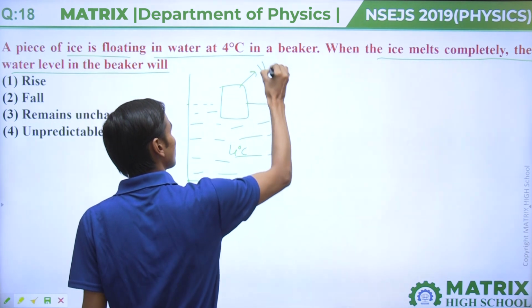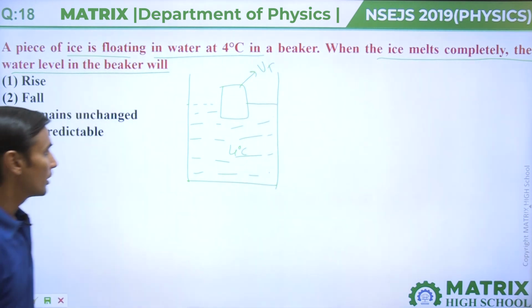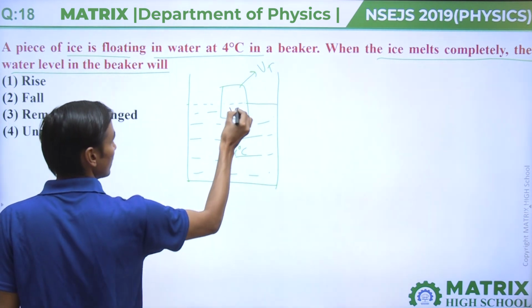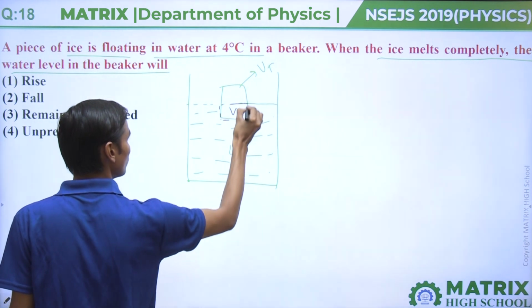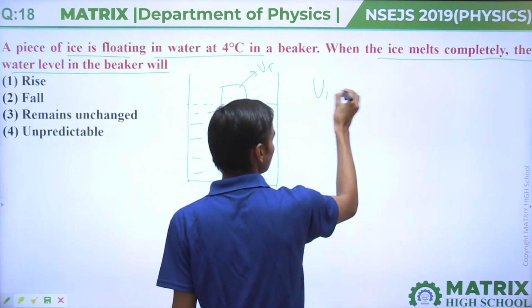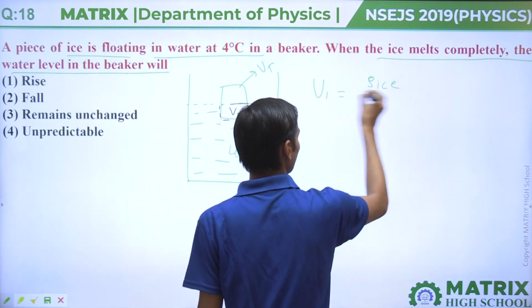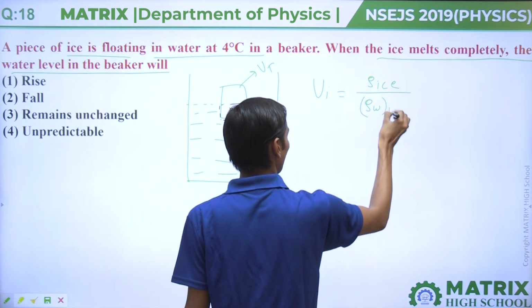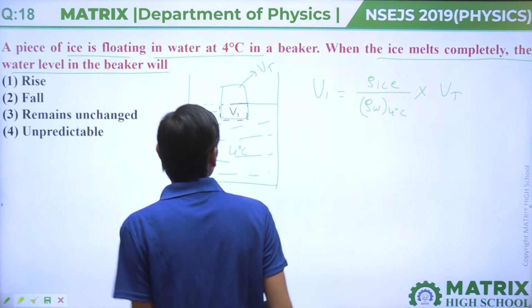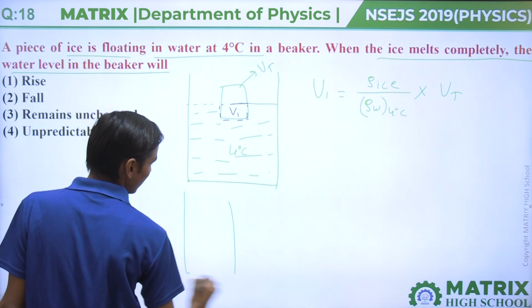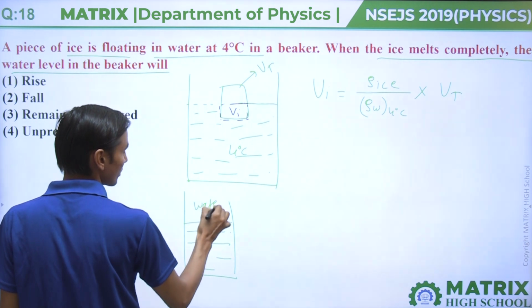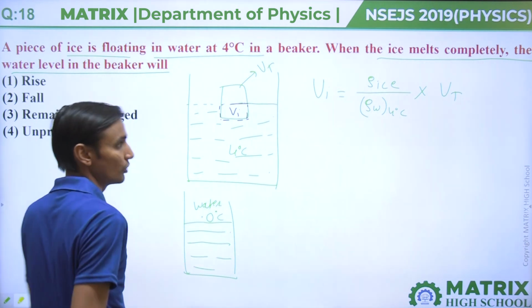Let us assume Vt is the total volume of this ice cube and Vi is the volume immersed. We know that volume immersed equals rho of ice divided by rho of water at 4 degrees centigrade, multiplied by total volume. Now it is melted and converted into water. The whole system is converted into water, but the temperature will become 0 degree centigrade.